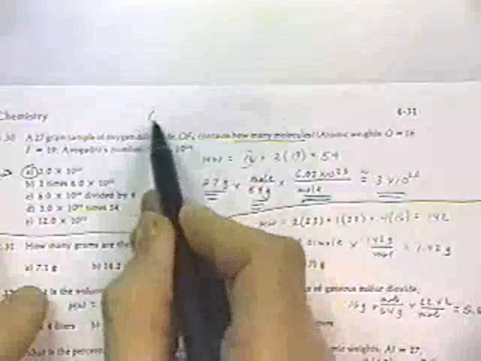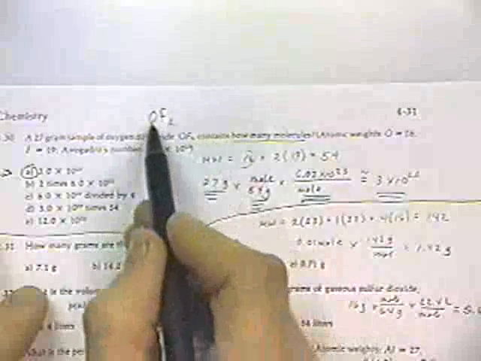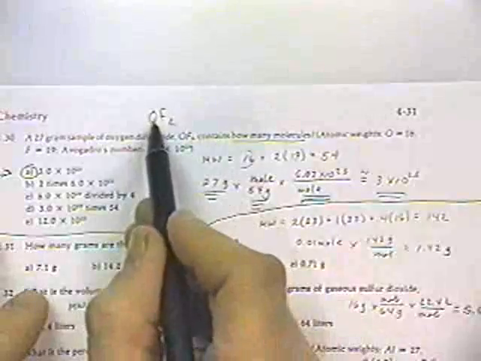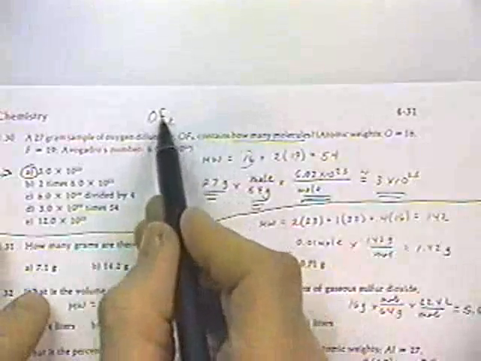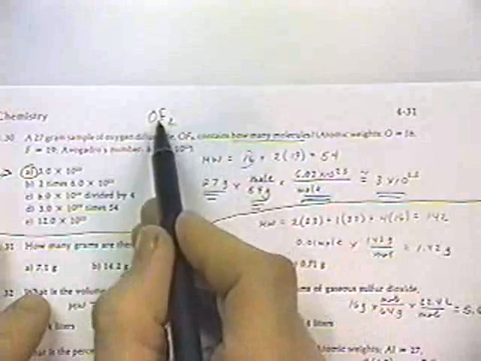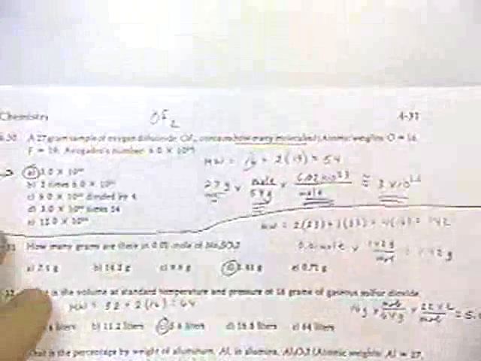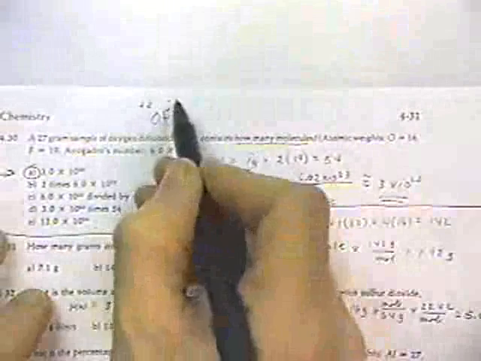It's interesting. You make a rule and then you correct yourself. If you have the species OF2, the oxidation state of oxygen would be not -2 in that case. Fluorine, being more electronegative, would steal the electrons from it. So I stand corrected. In that particular case, oxygen would be +2 and fluorine would be -1. Let's move on.